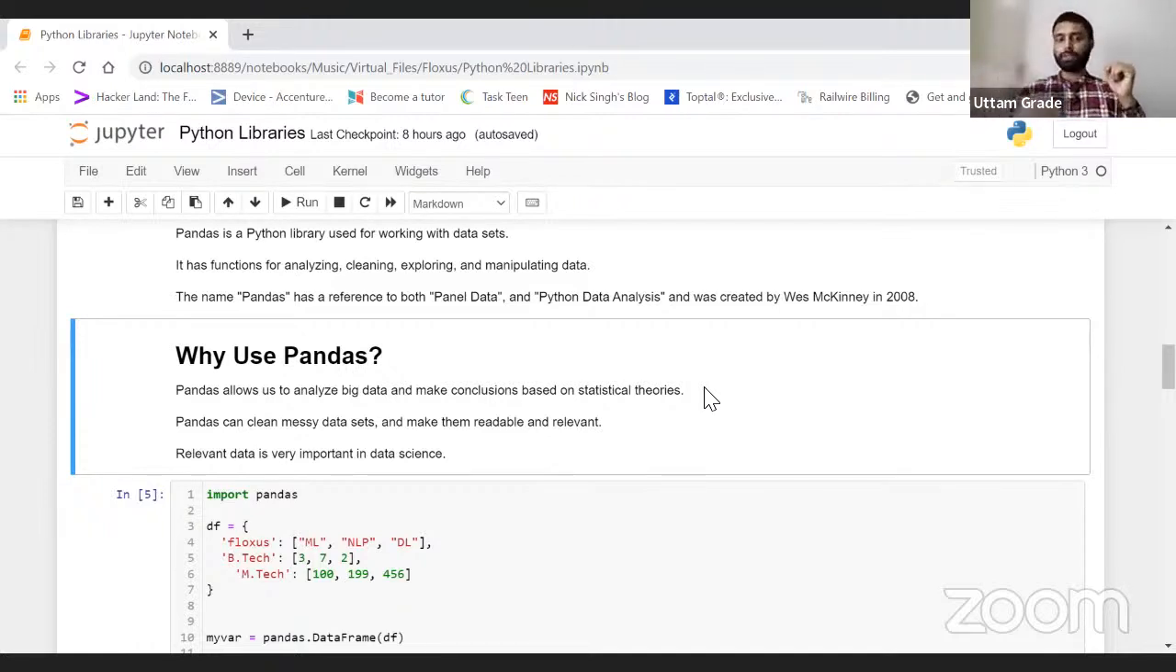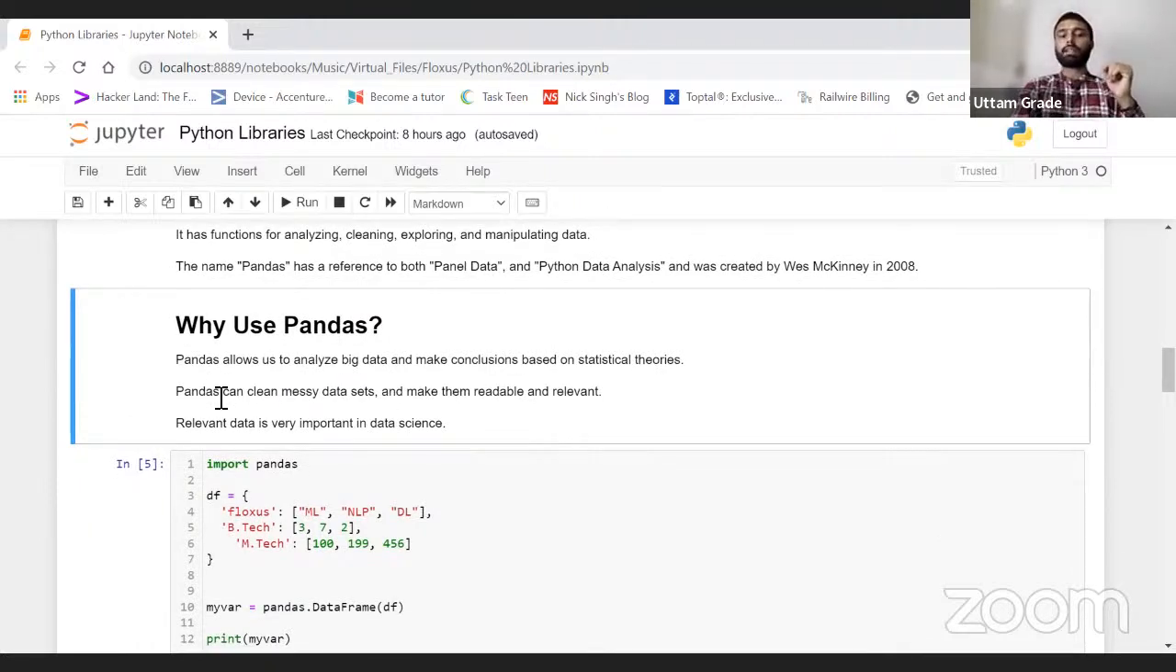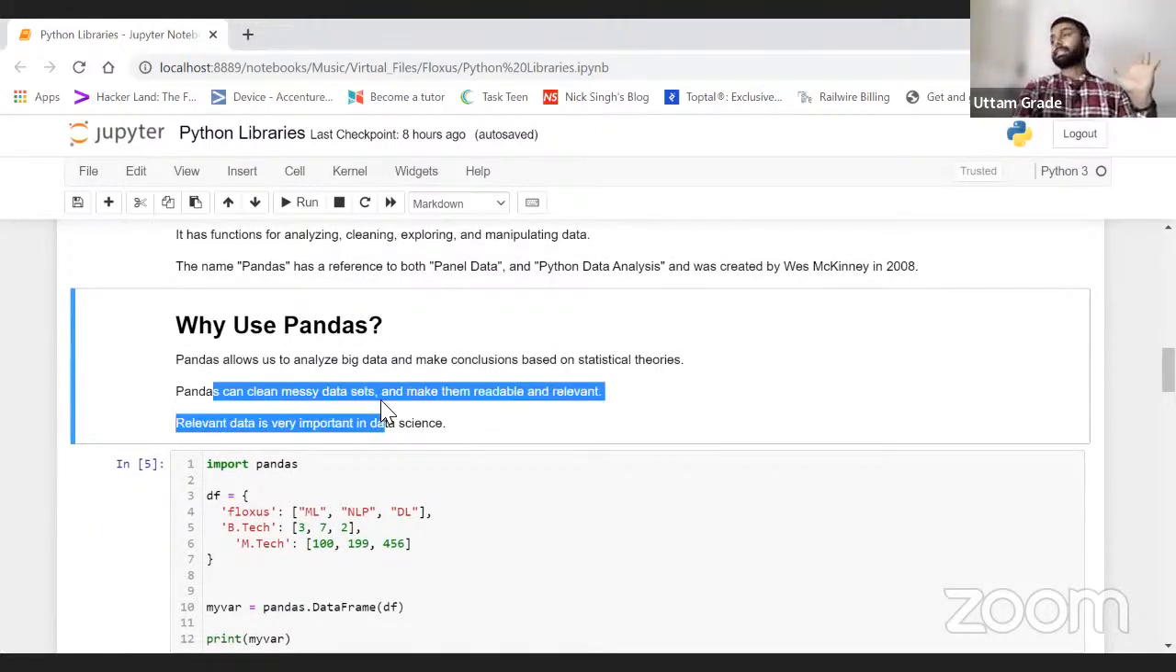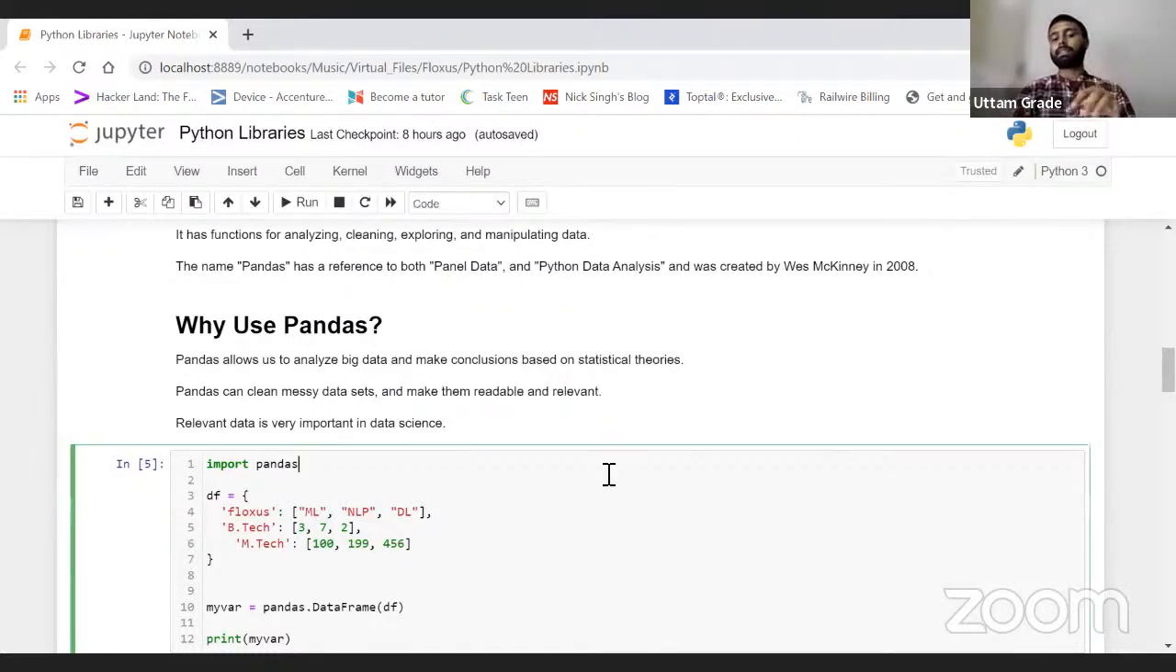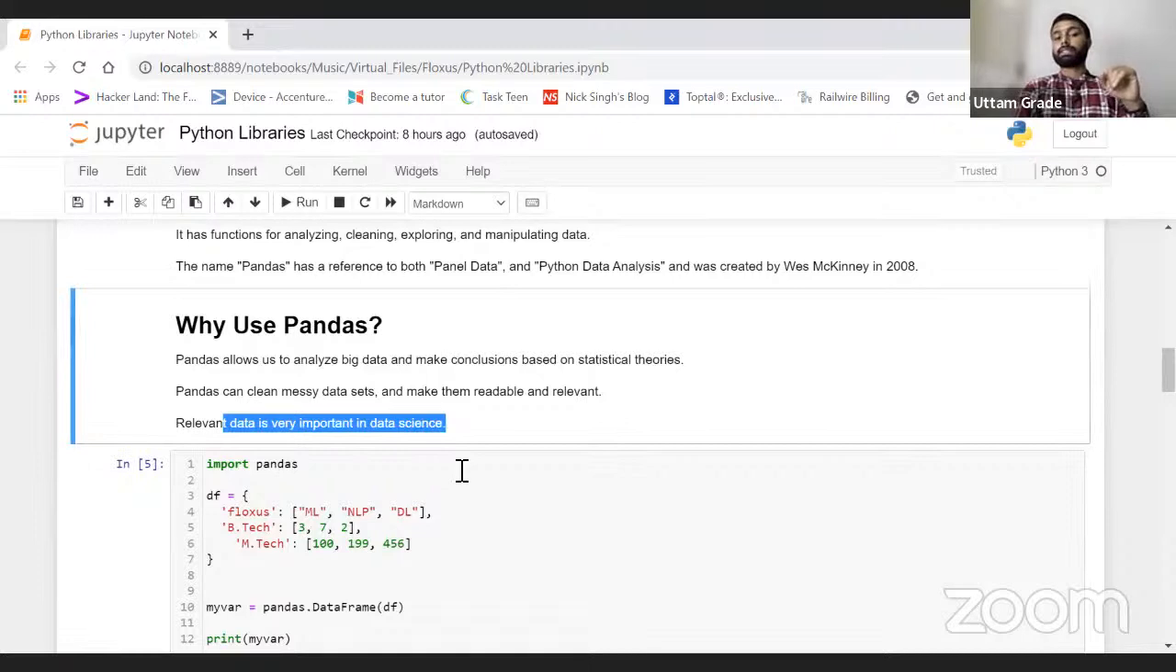Now, pandas can clean messy data sets, because it has multiple functions, and make them readable and relevant. Relevant data is very important in data science.